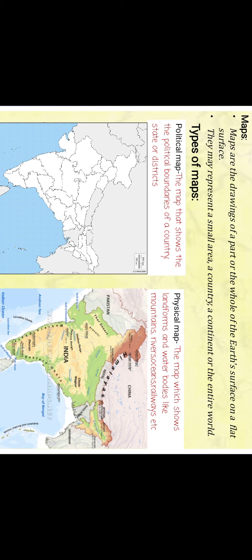Political maps are the maps that show the political boundaries of a country, state or district. Physical maps are the maps which show landforms and water bodies like mountains, rivers, oceans, railways, etc. As you can see in the pictures, one map is an example of the political map and the second is an example of the physical map.